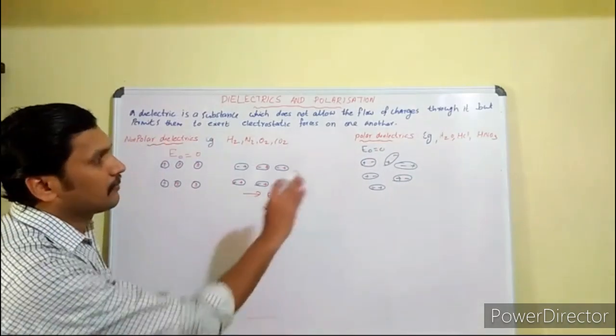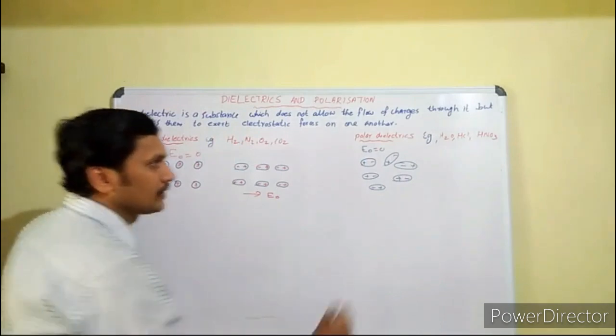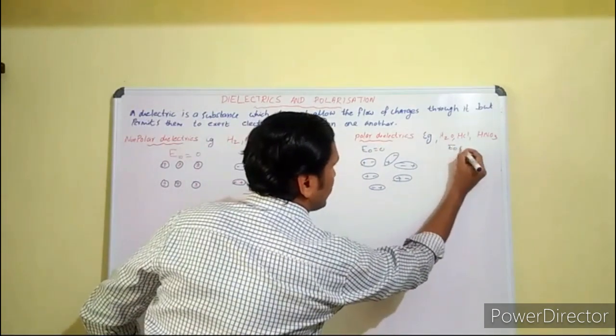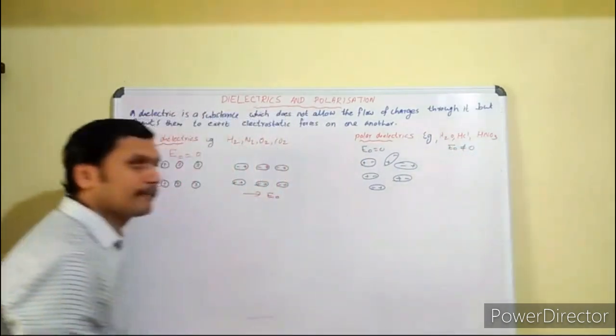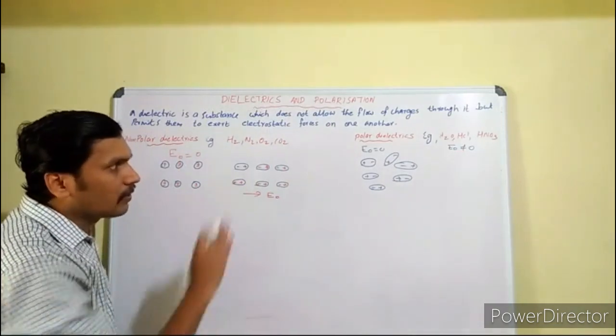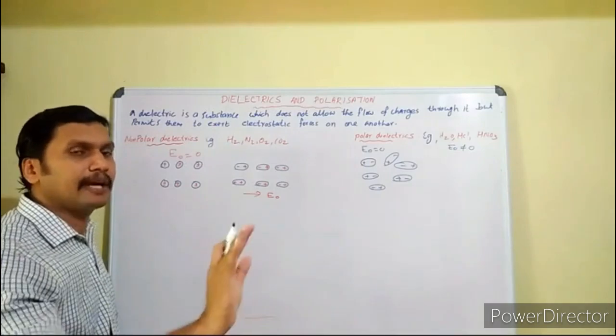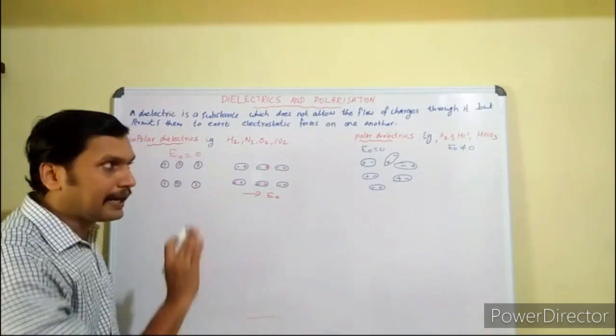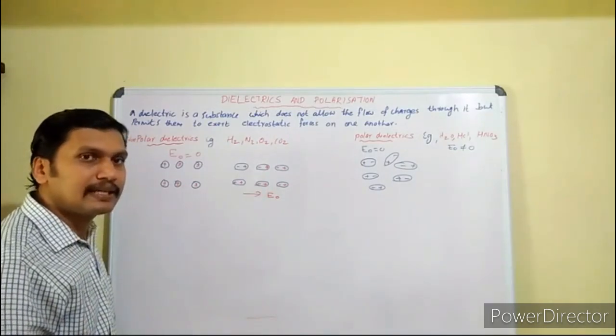Now suppose you apply an external electric field, E0 not equal to 0. What happens is that under this external electric field, all the dipoles align in the same direction, meaning parallel to the external electric field.